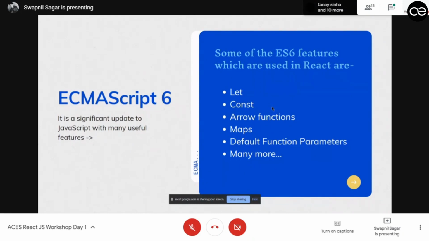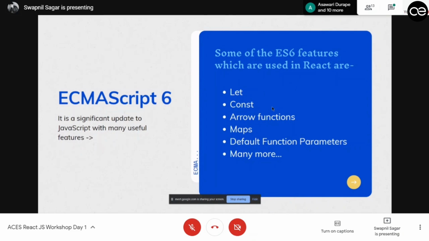So what are let and const? If you are familiar with JavaScript, you should know about var. JavaScript doesn't have explicit data types; there is nothing called integer or string. Everything is in var. You can store integers, strings, or even arrays in var. In the current ES6 release, they have introduced let and const, which allow us to store a value in a variable with block scope.